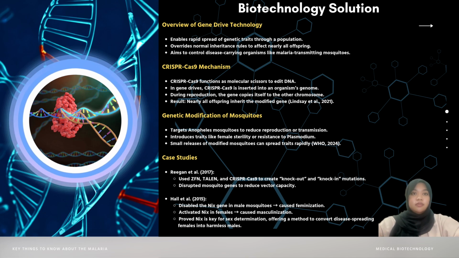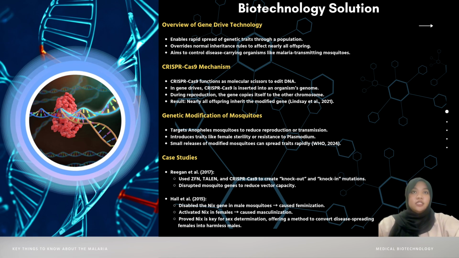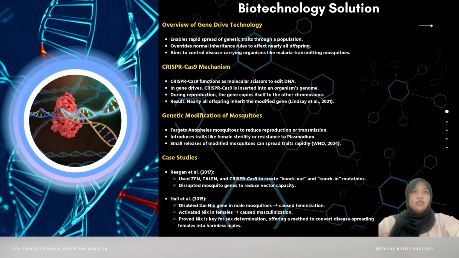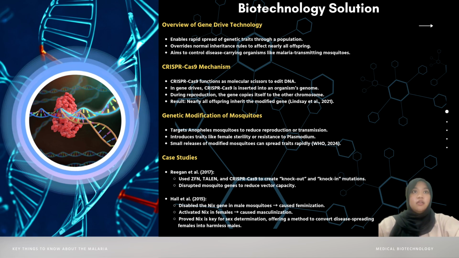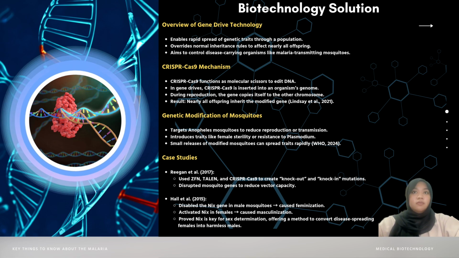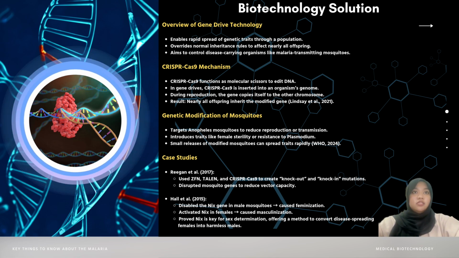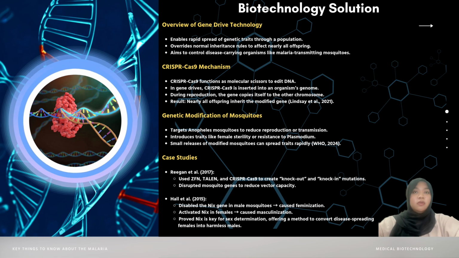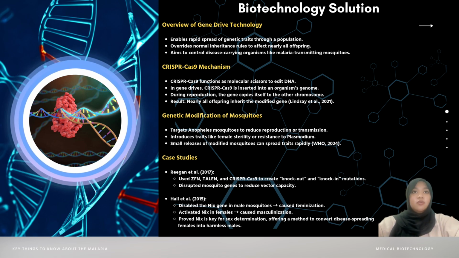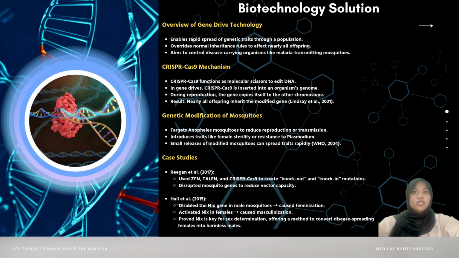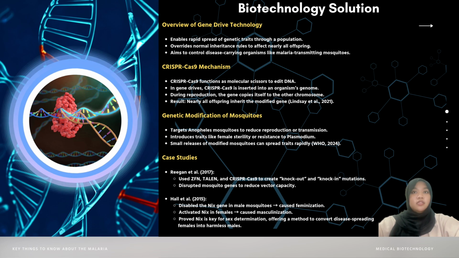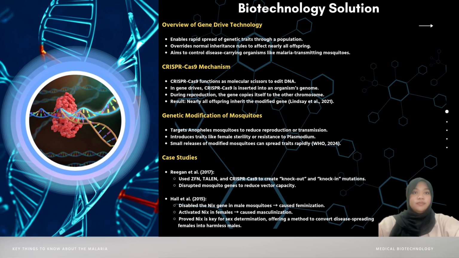Gene drive technology has been applied to mosquitoes, the primary vectors of malaria, to help combat the disease. Scientists can use CRISPR-Cas9 to introduce genes that either render mosquitoes resistant to the malaria parasite or reduce their ability to reproduce. For example, a gene drive might be designed to spread a trait that makes female mosquitoes sterile or unable to transmit Plasmodium parasites. By releasing a relatively small number of genetically modified mosquitoes into the wild, the gene drive can quickly spread the desired trait throughout the mosquito population. This approach has the potential to significantly reduce malaria transmission and ultimately the incidence of the disease.